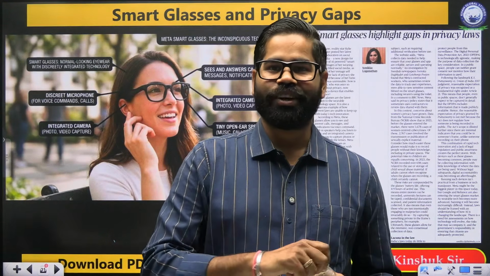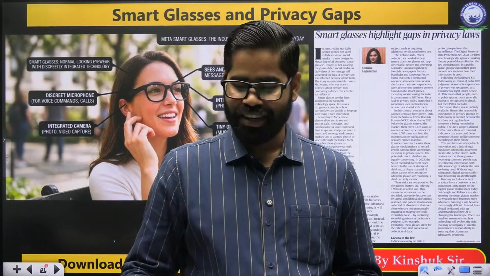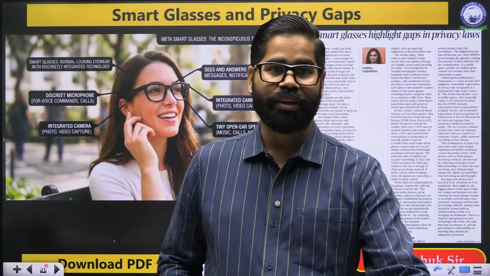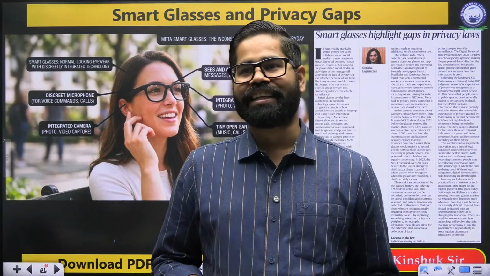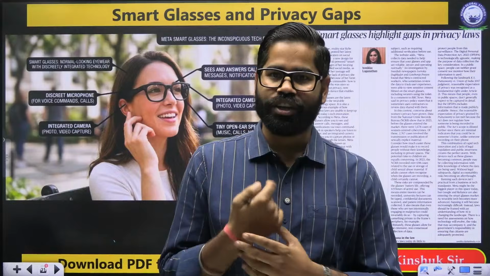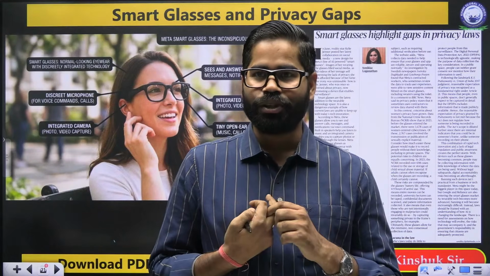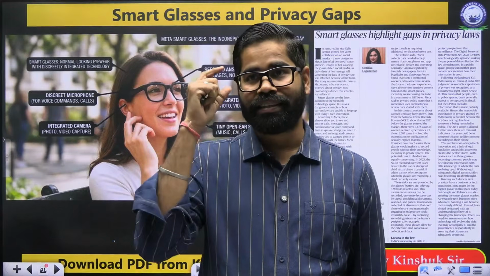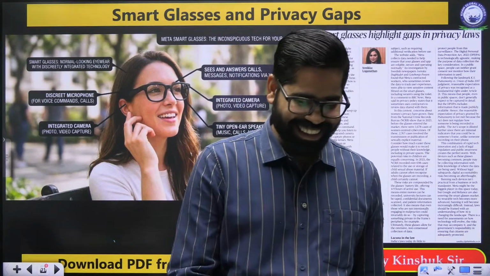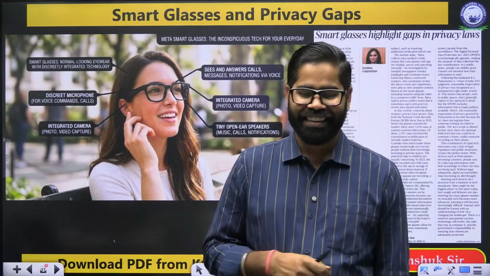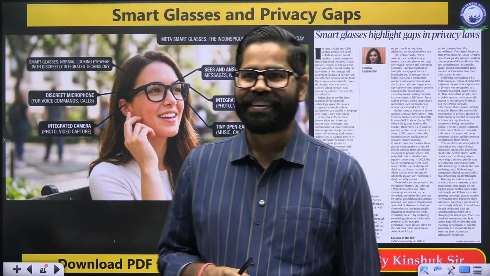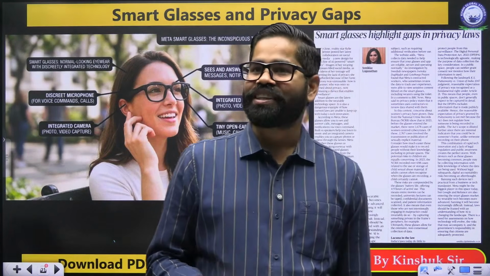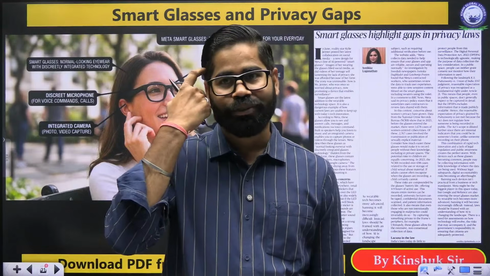So there is one thing called smart glasses, which has come up recently in the market. There has been certain things: initially there was a smart watch, then we got a smart ring, and now we have smart lenses also, smart glasses also. Okay.